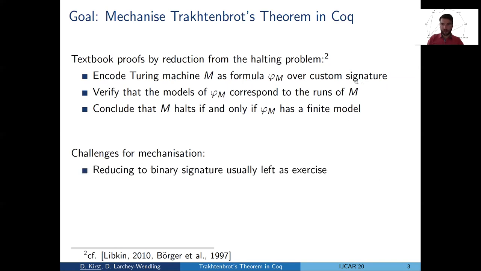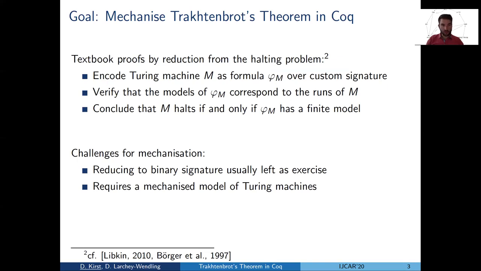But now if you use such a strategy as a base for a mechanization, then there are a few challenges. So first, here we use the custom signature, and typically in a textbook, reducing to the minimal binary case is even left as an exercise. And this always can mean bad things in a mechanization context. Then we need a mechanized model of Turing machines to first have a starting point of the reduction.